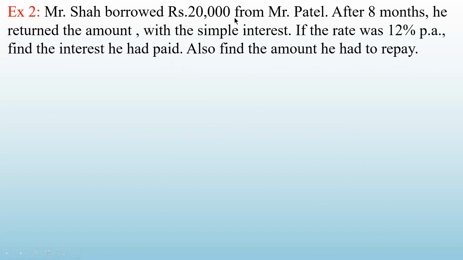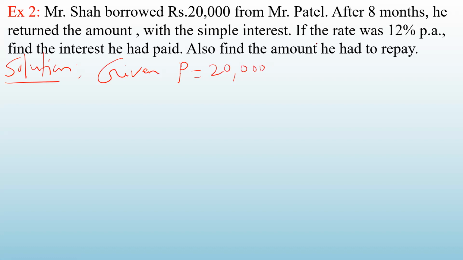20,000 amount is borrowed, and after 8 months, it was returned with the interest, and the rate of interest was 12% per annum. You have to find out the interest he had paid and also how much amount he had to repay. So let us solve this problem. Again, similar type of problem. What are the things given to you here? Write down. You are given how much amount was borrowed? 20,000. So principal is 20,000.